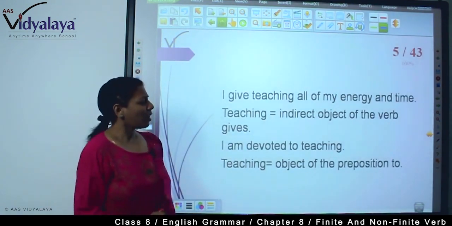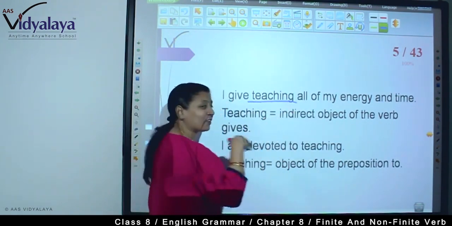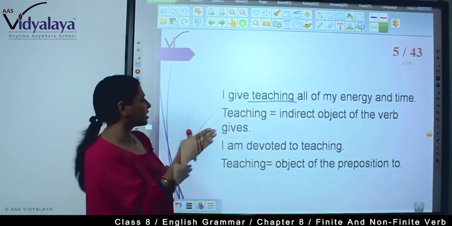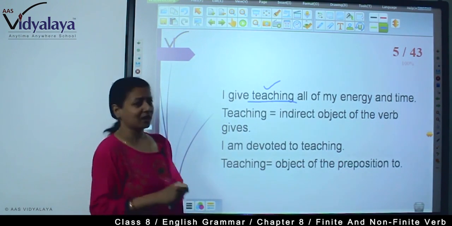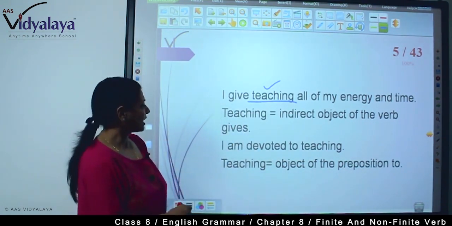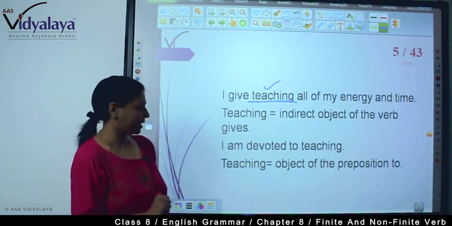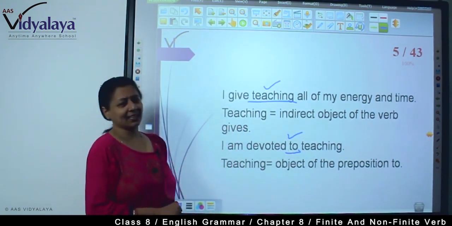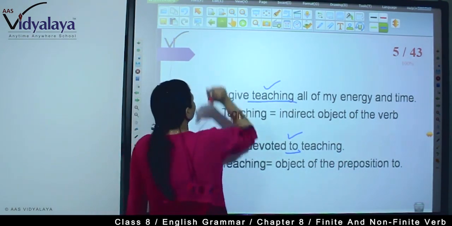"I give teaching all of my energy and time." So, I give you, I give him, noun and pronoun. So as a noun we are using this teaching. Teaching is an indirect object of the verb give. So here we are using the gerund teaching as an indirect object. "I am devoted to teaching." Now, to is a preposition, and the object of the preposition is teaching, and this is also a gerund.